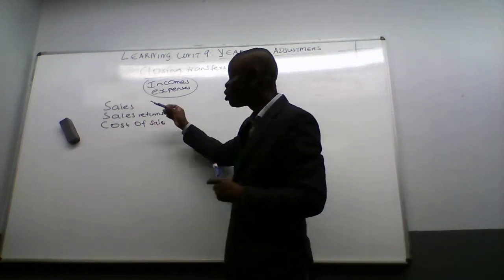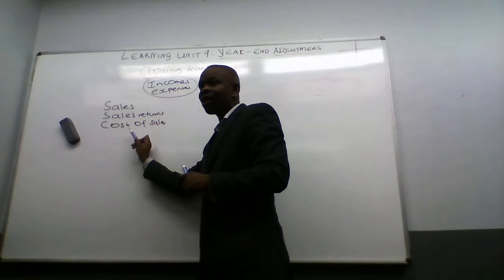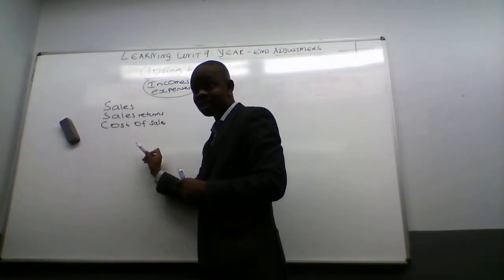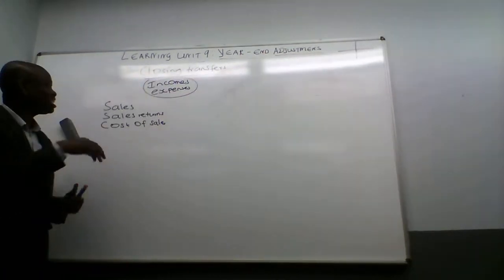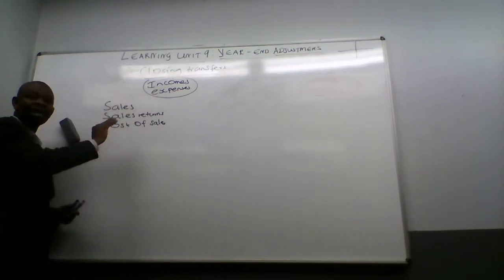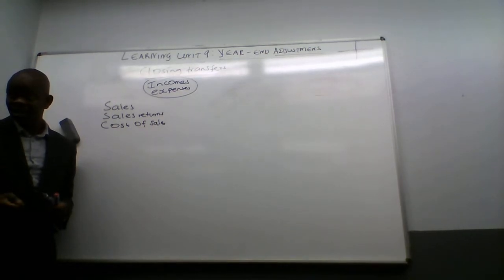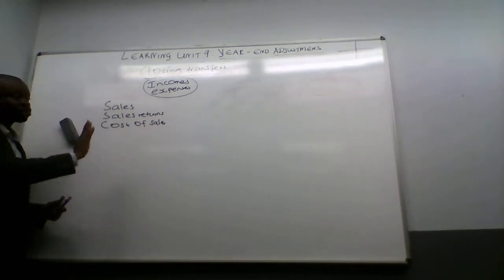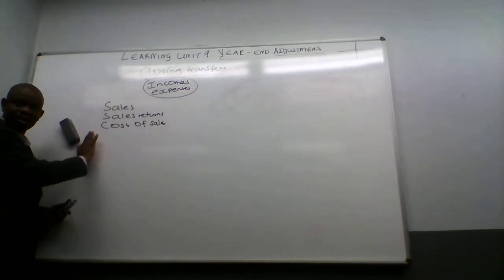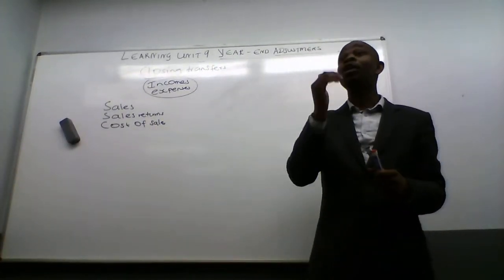So far I want you to know that we sell, they return, but when we sell, we incur what? Cost of sales. So under perpetual system, these are the accounts that we normally have when we sell stock. Does that make sense? Now, this is all about the perpetual. But sometimes there's a system that they can use. What is that system? Periodic.